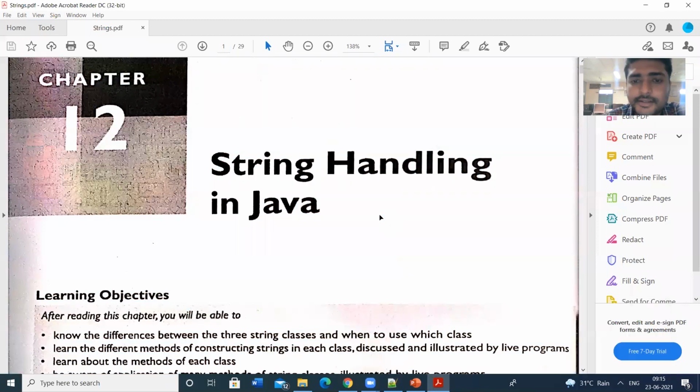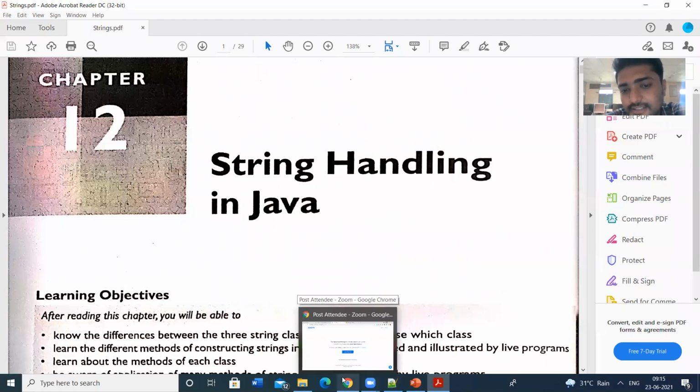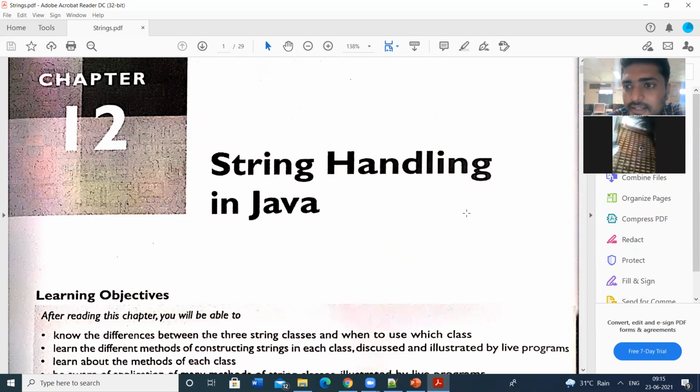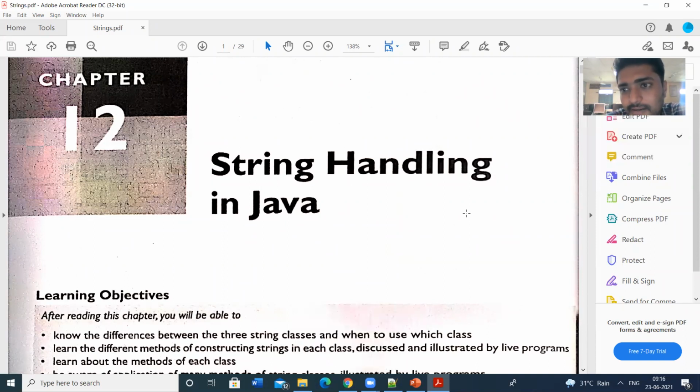So we are discussing the string handling functions, the string handling in Java. String handling can be done by using three classes. Java supports three classes: first one is the String class, second is the StringBuffer class, and third is the StringBuilder class. So in order to handle strings, we have three predefined classes. We have seen the syntax of declaration of strings by using all these three classes.